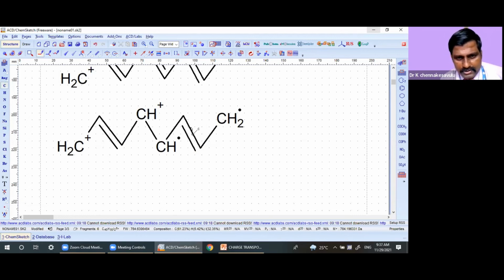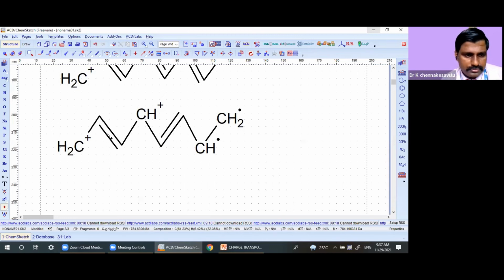It is forming a double bond, and here one electron will be here, one electron will be there. And this electron and either this electron, what will happen? You see that here there is no electron at this point.